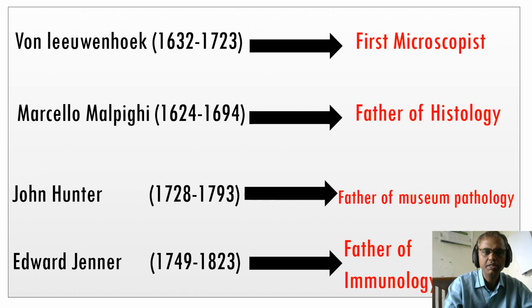In the middle period, there are four personalities we should not forget. One is van Leeuwenhoek, the first inventor of the microscope, and Marcello Malpighi is the father of histology, and John Hunter is the father of experimental pathology, and Edward Jenner is the father of immunology. All of this is important for MCQs in the future classes as well as in future examinations.